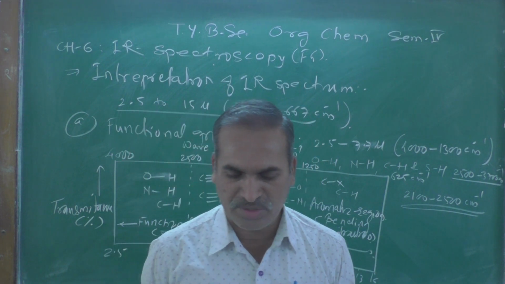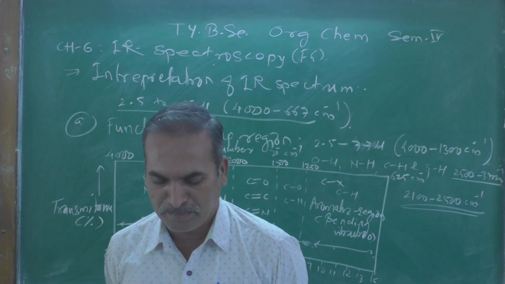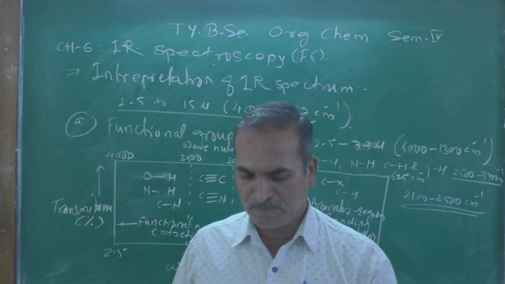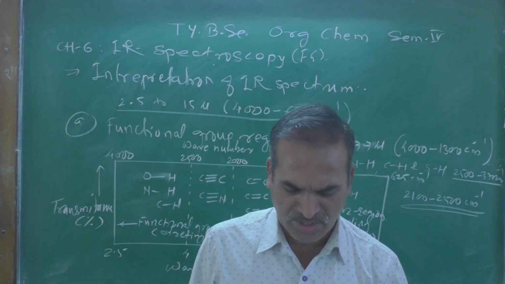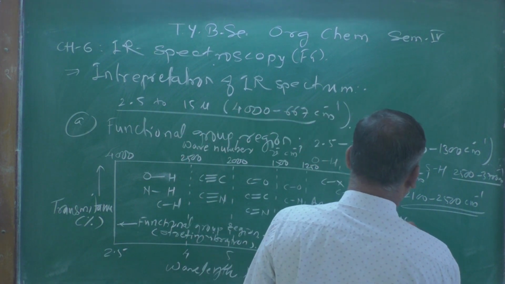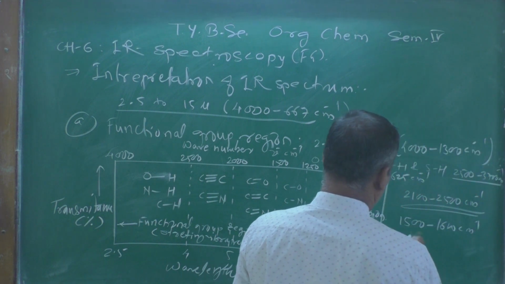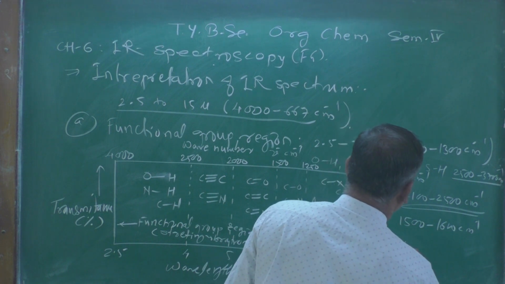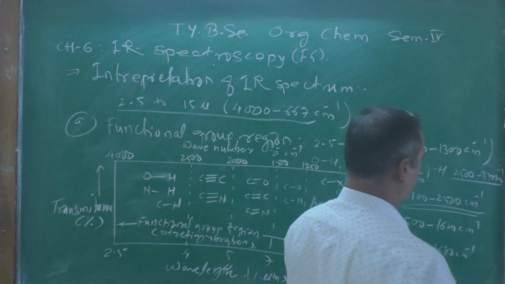The IR absorption peak at 1500 to 1600 per centimeter region indicates the presence of aromatic carbon-carbon stretching frequency, as well as the appearance of absorption peak around 1620 to 1680 per centimeter.